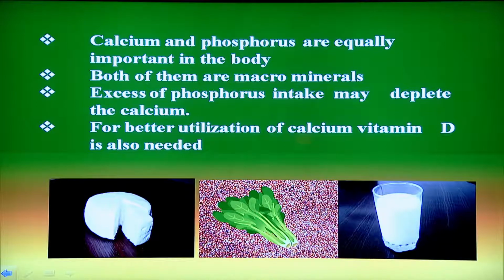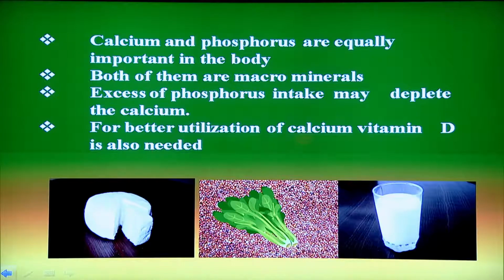We will get calcium from milk and milk products, green leafy vegetables, and you will see here the small grains of brown color, that is called ragi. Ragi is the one cereal that contains enough calcium as compared to the other cereals. For better utilization of calcium, vitamin D is also needed, which you have learned.